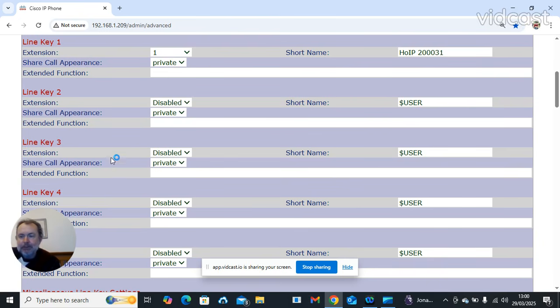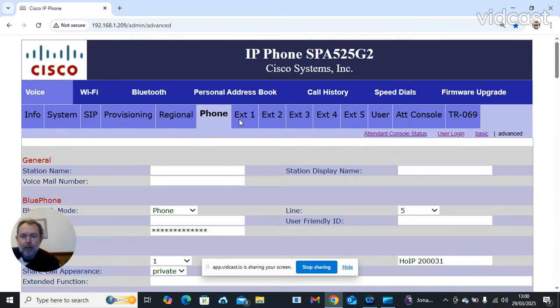That's for visual purposes on the phone only. It has nothing to do with the extension line, the configuring of lines that you put out on line 1, 2, 3, 4, 5. That's your configuration pages. So it doesn't matter what you have in line 1, it will always be on line 1 visually.